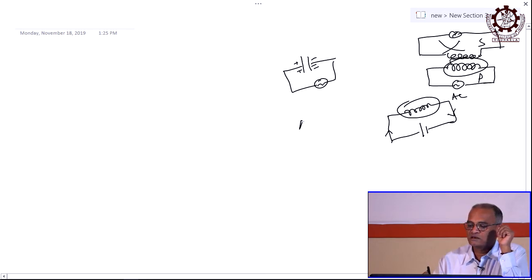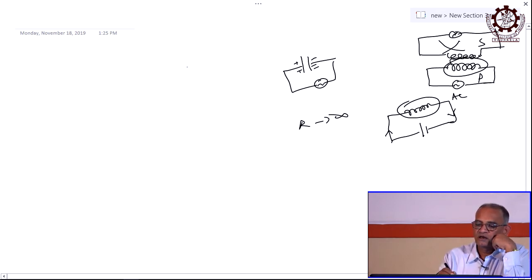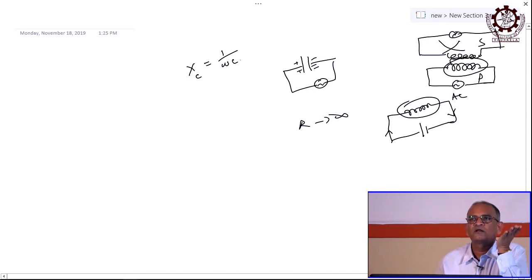The resistance goes to infinite, no current in the circuit, right. Source is there, but still there is no current, because you know the capacitive reactance is how much? 1 by omega C. Reactance is equivalent to resistance. If it is AC, it is reactance, if DC, that is resistance, right.